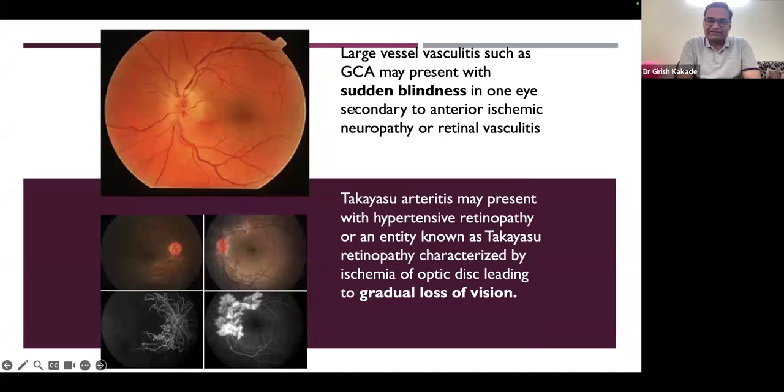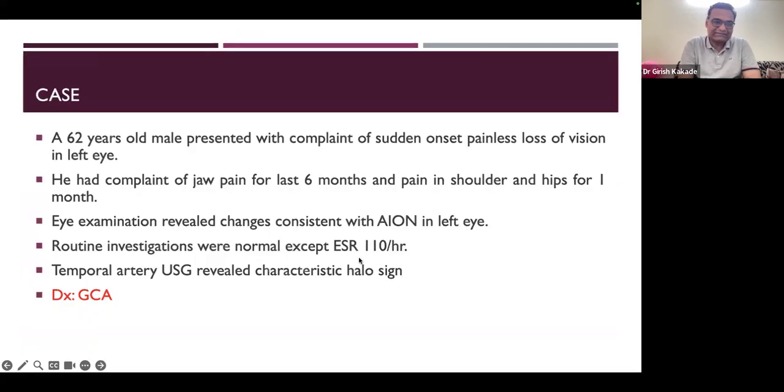Large vessel vasculitis like GCA will present as sudden blindness secondary to anterior ischemic neuropathy or retinal vasculitis. Here we can see this. And Takayasu arthritis can cause hypertensive retinopathy or Takayasu retinopathy characterized by ischemia of optic disc leading to gradual loss of vision. So sudden loss is seen in GCA, gradual loss of vision in Takayasu arthritis. We'll see few cases, typical cases which present like these two.